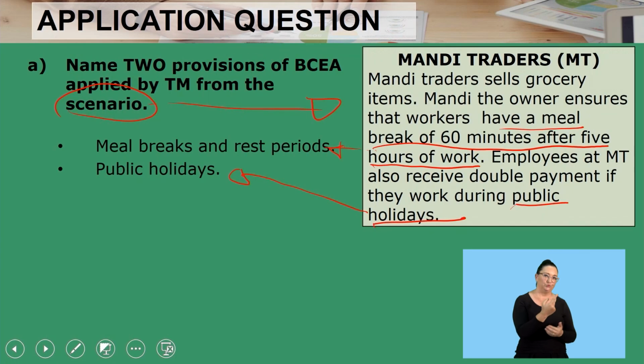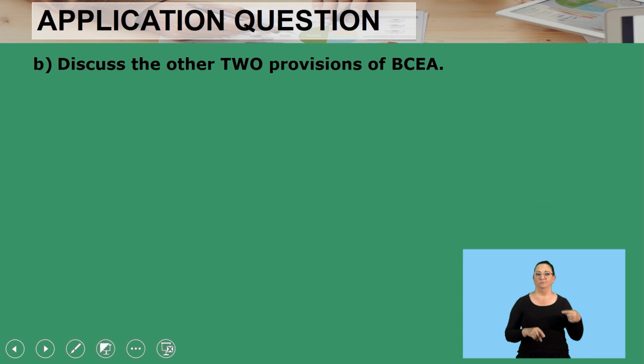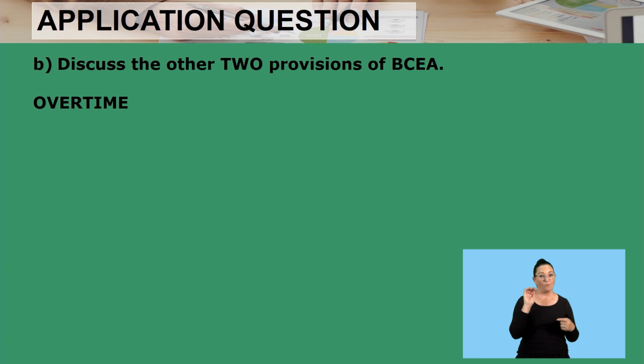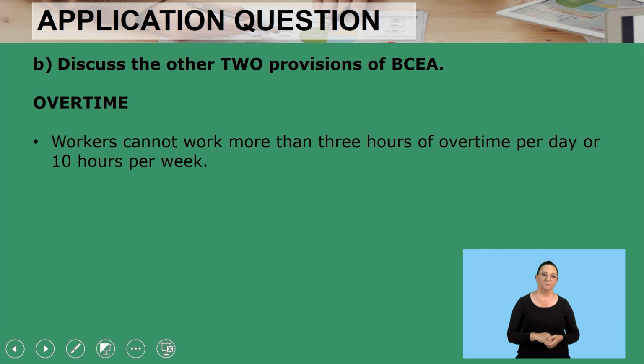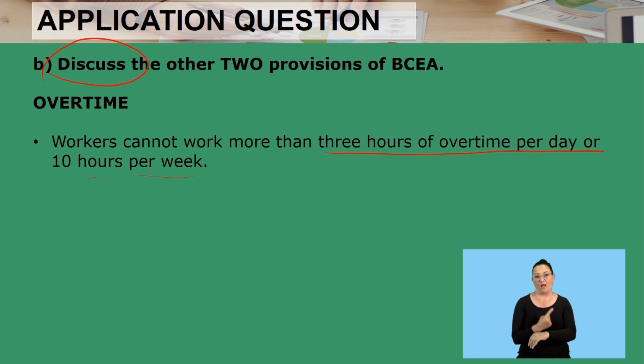Right, the second question says, discuss the other two provisions. What do they mean by other? Meaning other than these two. Give us other two provisions. So these ones are not found in the scenario. So what are those two other provisions? You can speak about overtime. Remember, overtime, you are only allowed to work 3 hours per day, but not more than 10 hours per week. Very important that you understand that. Right, it says here, workers cannot work more than 3 hours of overtime per day or 10 hours per week. Remember, the question said discuss. It didn't say mention or list or name.